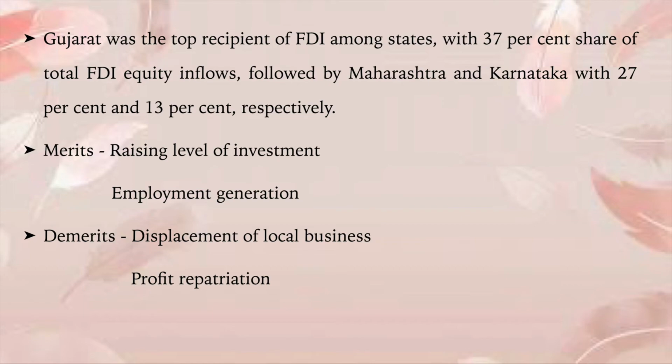What are the demerits? Displacement of local business. This is commonly observed when a large business is established in a particular locality or in a country. The local businesses within India might lose the market. You remember, or can you recall, the company called Walmart, right?